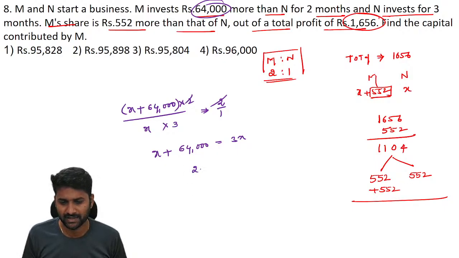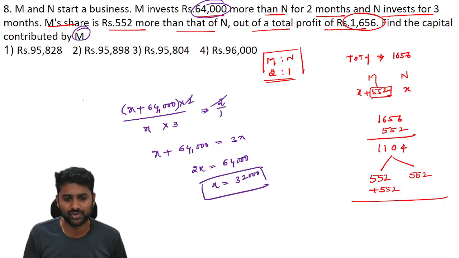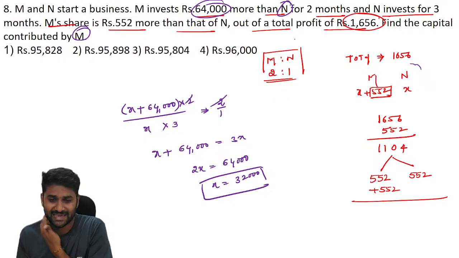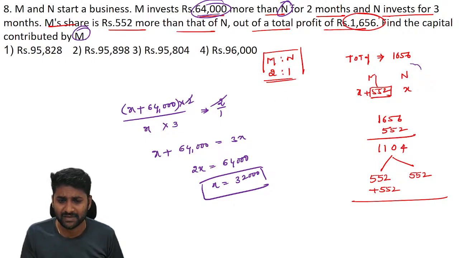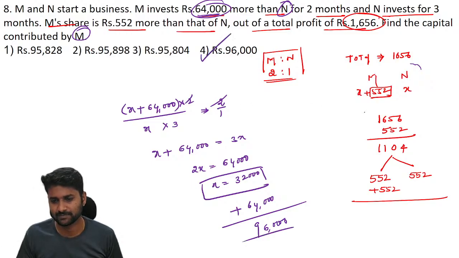Now see, you will get 2X is equal to 64,000 rupees. Then X is equal to 32,000. So according to the question, what is the contribution of M? As you know that X is all about N's investment, right? So if the investment of N is X, then M's investment is 64,000 rupees more. So here the investment of M is 96,000 rupees.